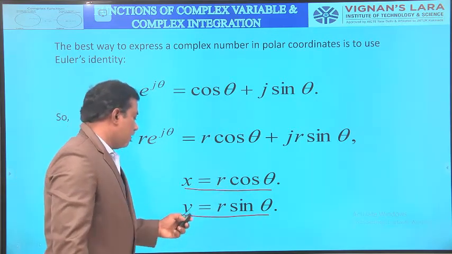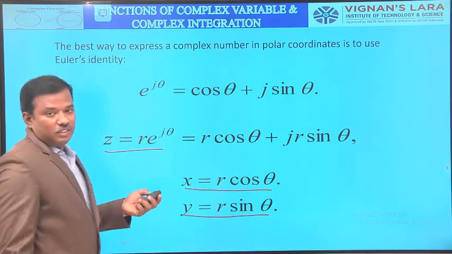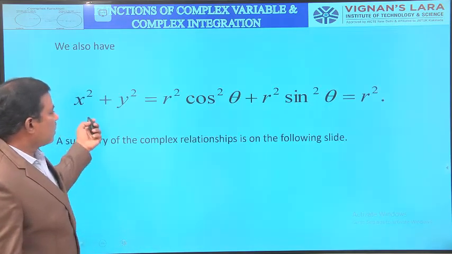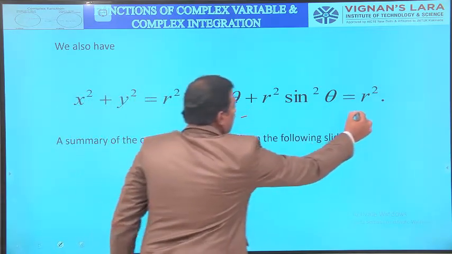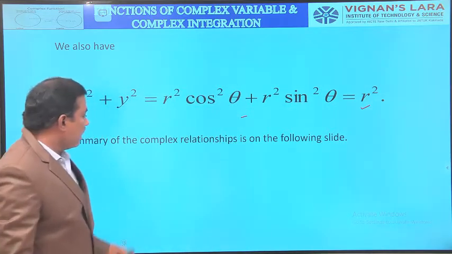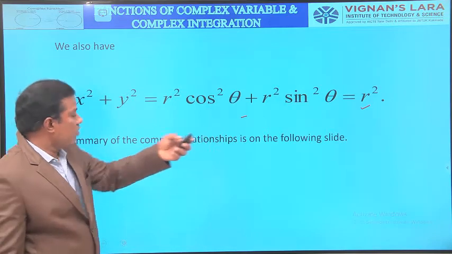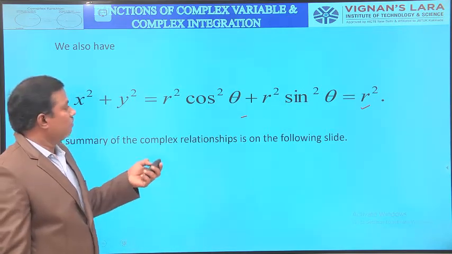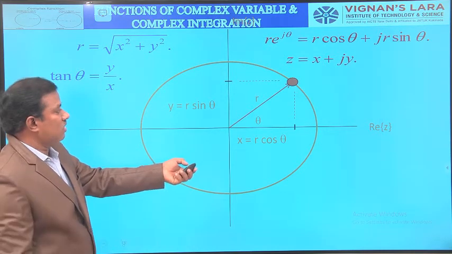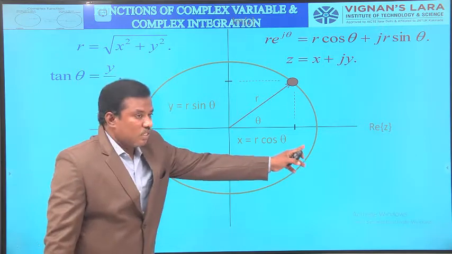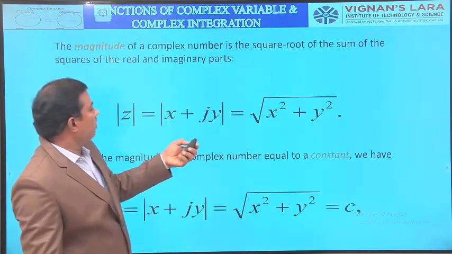So these are the transformations between Cartesian and polar coordinates: x equals R cos theta, y equals R sin theta, and z equals R e power i theta. Then x square plus y square is R square cos square theta plus R square sin square theta, which is equal to R square. This represents a circle with center 0, 0 and radius R units, and the modulus of the complex number is R, root over x square plus y square. This is the representation of the complex plane in polar coordinates, already discussed in the previous slide: real axis, imaginary axis, radius, and theta, where theta is tan inverse of y by x.